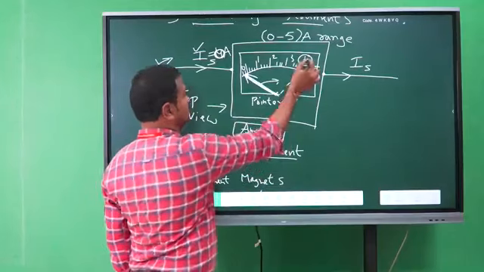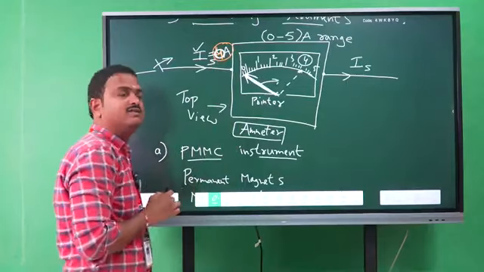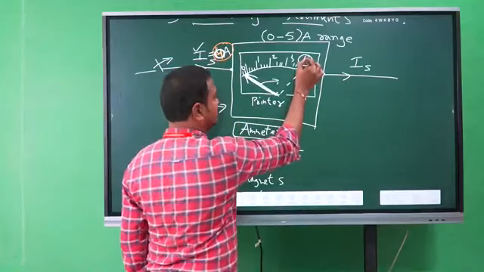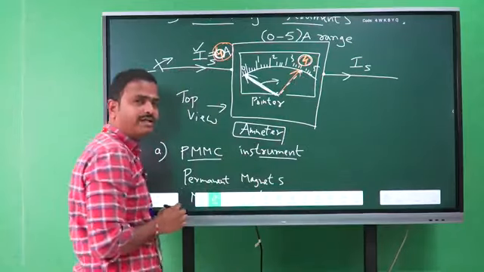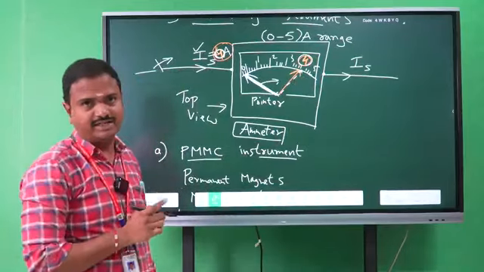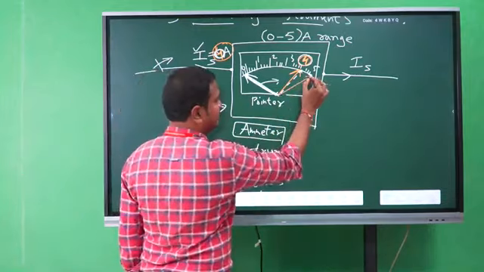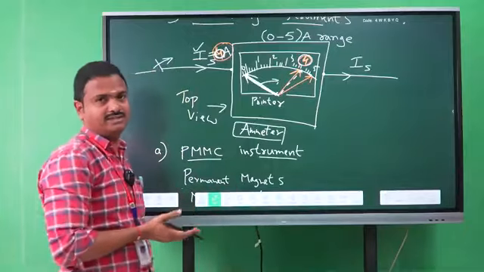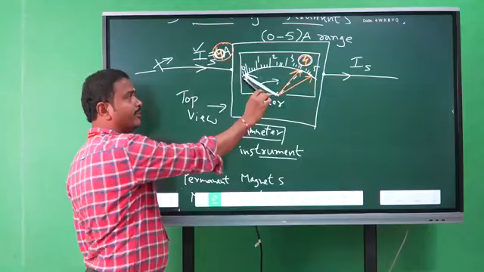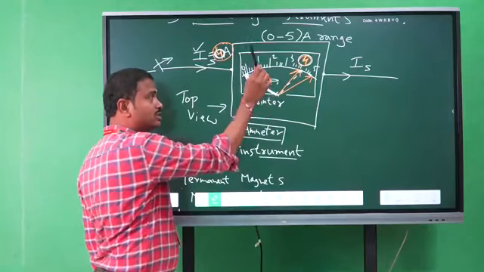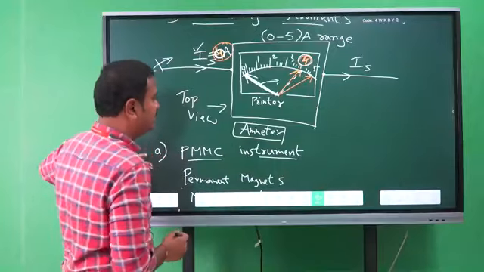So here what is the current value? It is 4 amperes, right? So the pointer should stop at the 4 amperes reading, not more than that. Here we have a maximum value of 5 amperes. So whenever deflecting torque is developed and exerted on the pointer, it starts moving, but it should stop at the accurate value, right? So for that we need a controlling system.